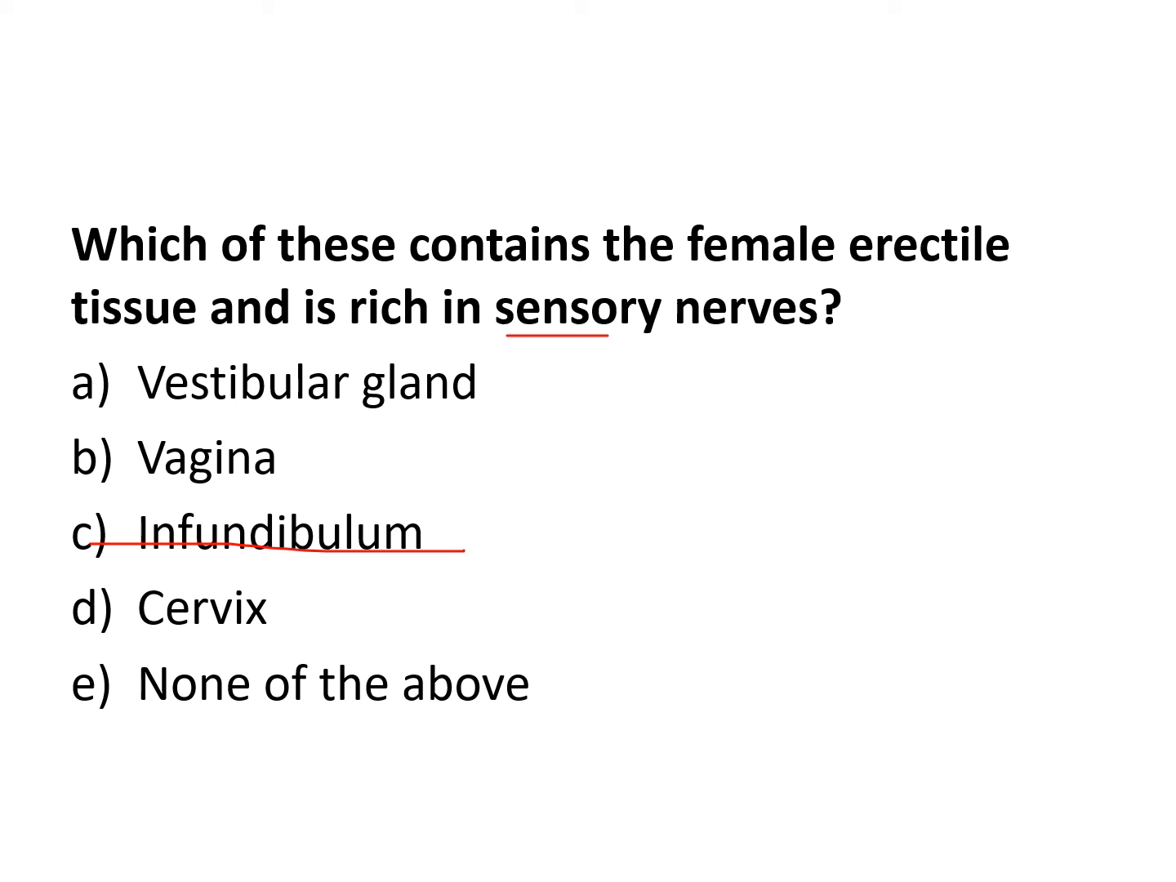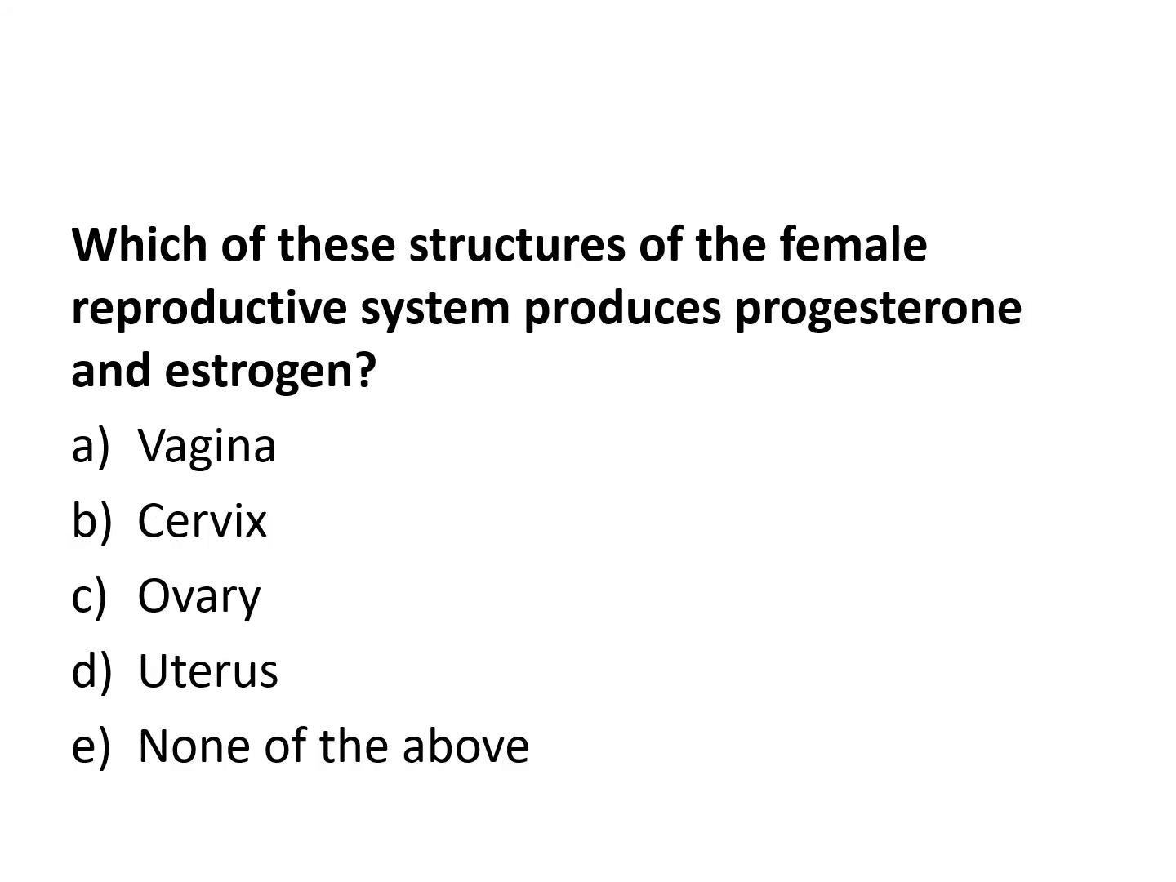Is it the cervix? How many say A? How many say B? D? How many say E? E, because it should be the clitoris, right? So the clitoris is analogous to the male penis. It is erectile tissue, engorges during stimulation. Which of these structures of the female reproductive system produces progesterone and estrogen?